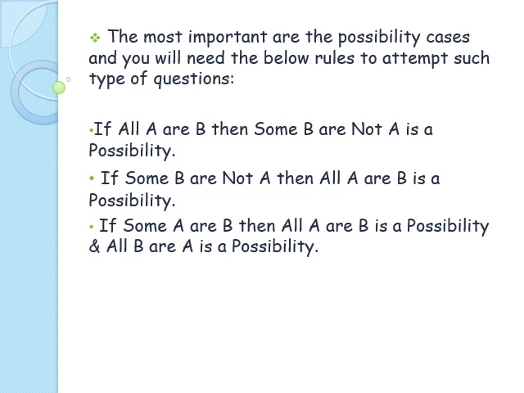Now the most important are the possibility cases which we need to follow. There are some rules for the possibility cases, because generally they are more confusing. So if the case is all A are B, then some B are not A is a possibility, as I have discussed. If some B are not A, then all A are B is a possibility, because some B are not A, so all A are B also. If some A are not B, then all A are B is a possibility, and all B are A is also a possibility. So these are the possibility cases which generally come when we talk about some.